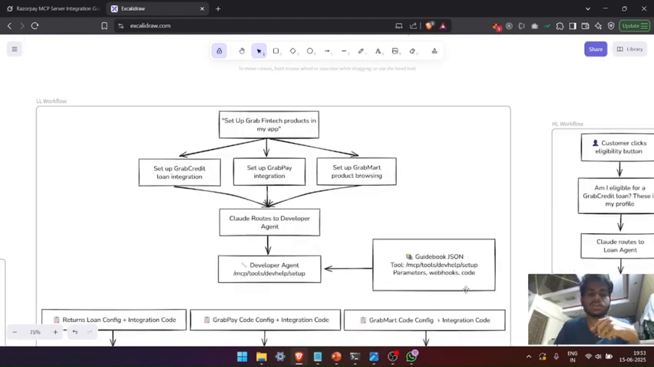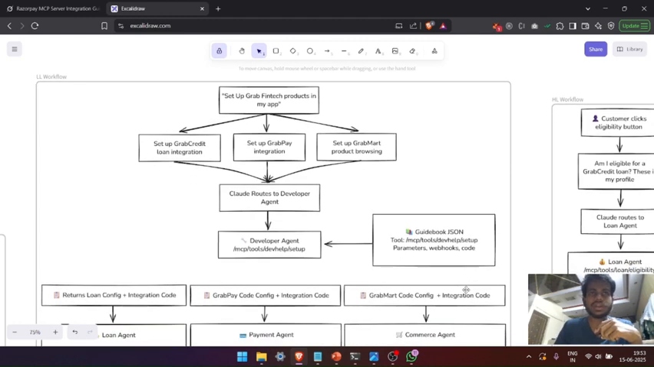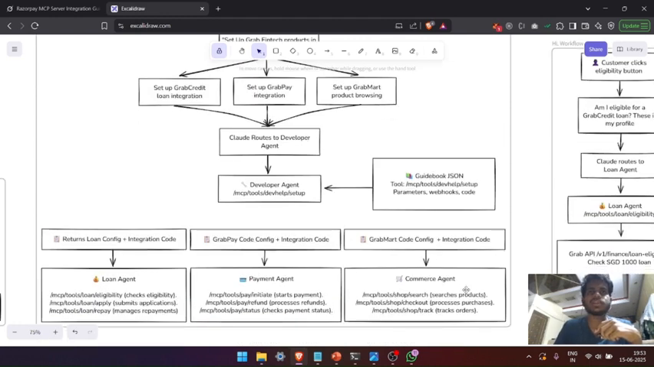Let's take a look at a low-level workflow of how the GrabConnect MCP server can be used by developers. In the extension section in his IDE, let's say he types a simple prompt: hey, help me set up a fintech product in my app. So what kind of fintech product is it? Is it Grab Credit, Grab Pay, Grab Mart? What kind of setup does he need? That's when Claude will analyze that he's trying to develop something, so it needs to route it to the developer agent. The developer agent will be triggered, check the guidebook, as I said earlier, and give him code for that.